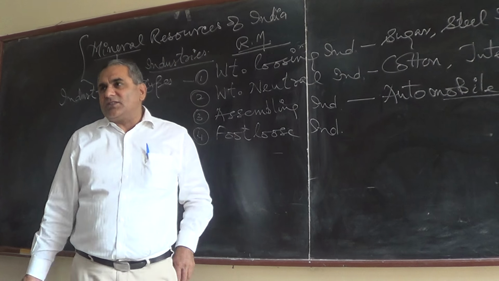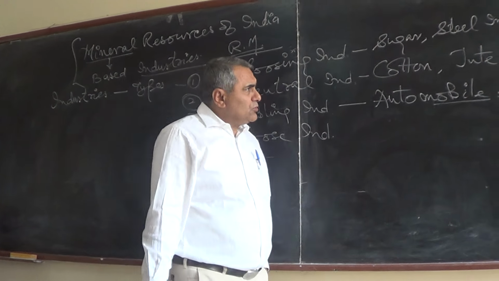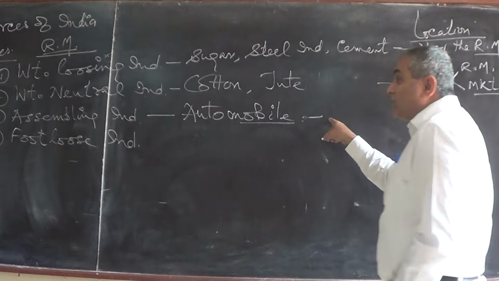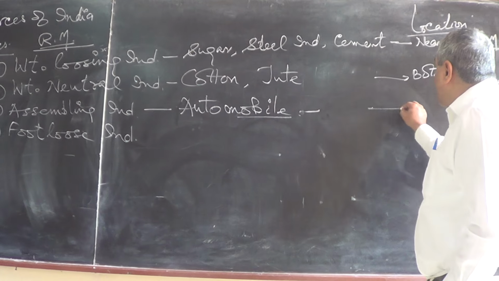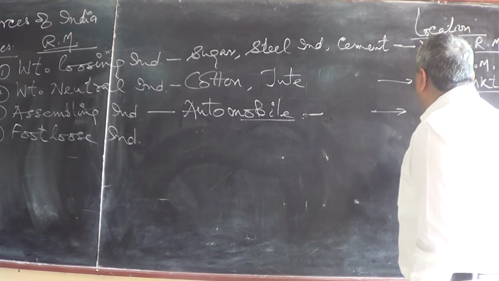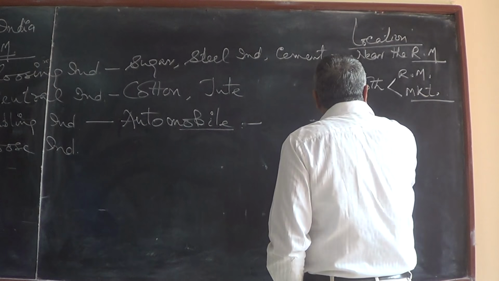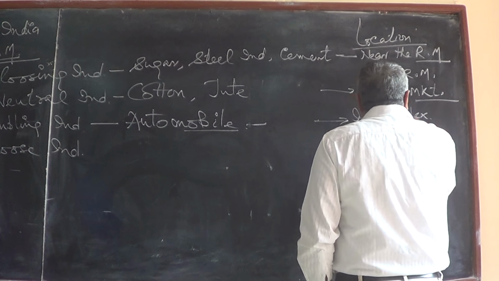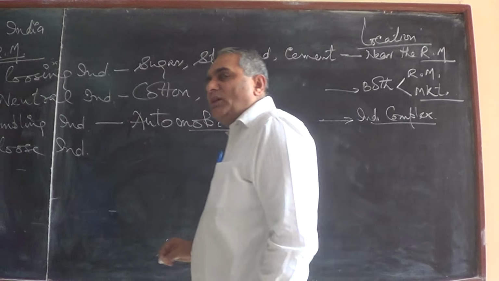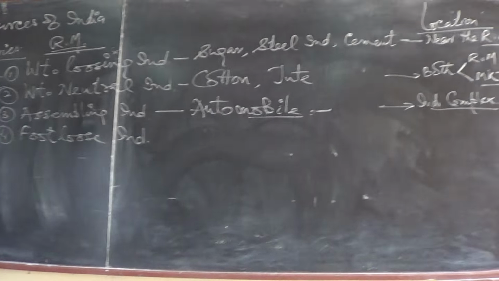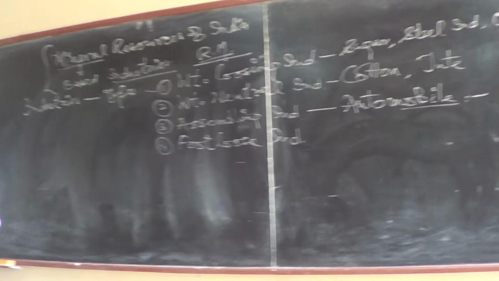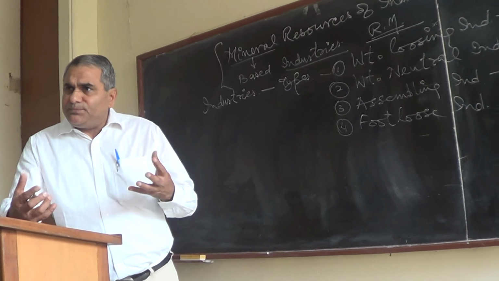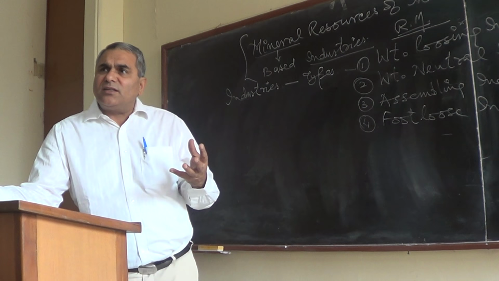The location of the assembling industries is based on industrial complexes, like Maruti is located near Gurgaon, Manesar and the Noida industrial region, where several small size technology based industries are there.